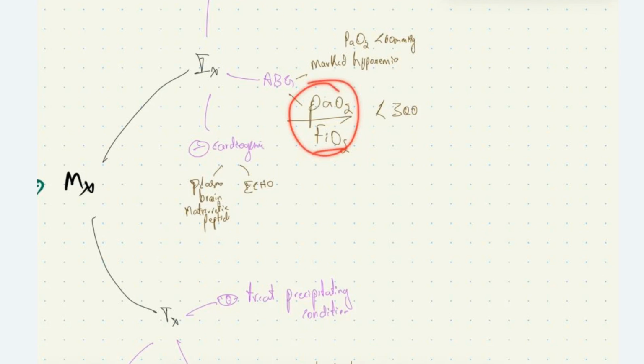To rule out cardiogenic origin of pulmonary edema, we should do an echo, 2D echo, to look at the ejection fraction and all. And we can estimate plasma brain natriuretic peptide, which will be increased in case of cardiogenic edema.